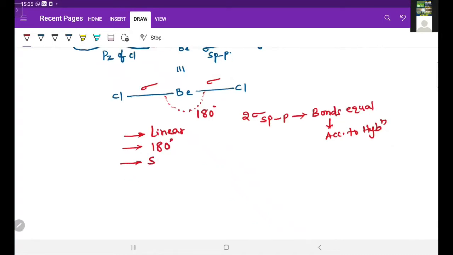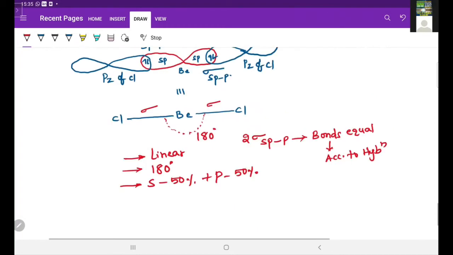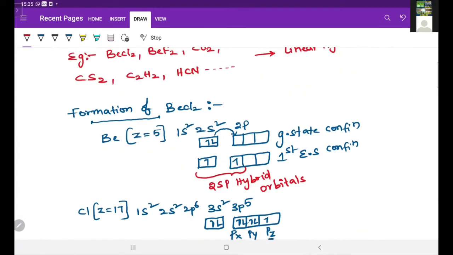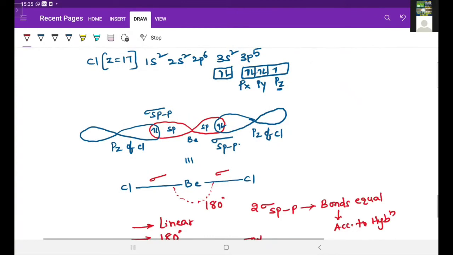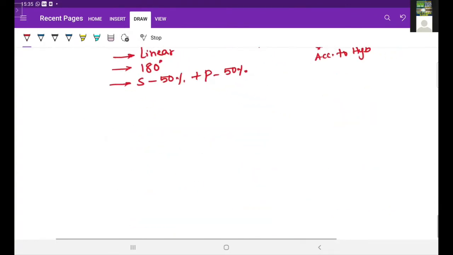Here the s character is 50% and the p character is 50%. So these are the characteristics of sp hybridization, including an example. The remaining examples, I will explain after completion of all the hybridization concepts. So this is about sp hybridization. After that, the second hybridization, that is sp2 hybridization.